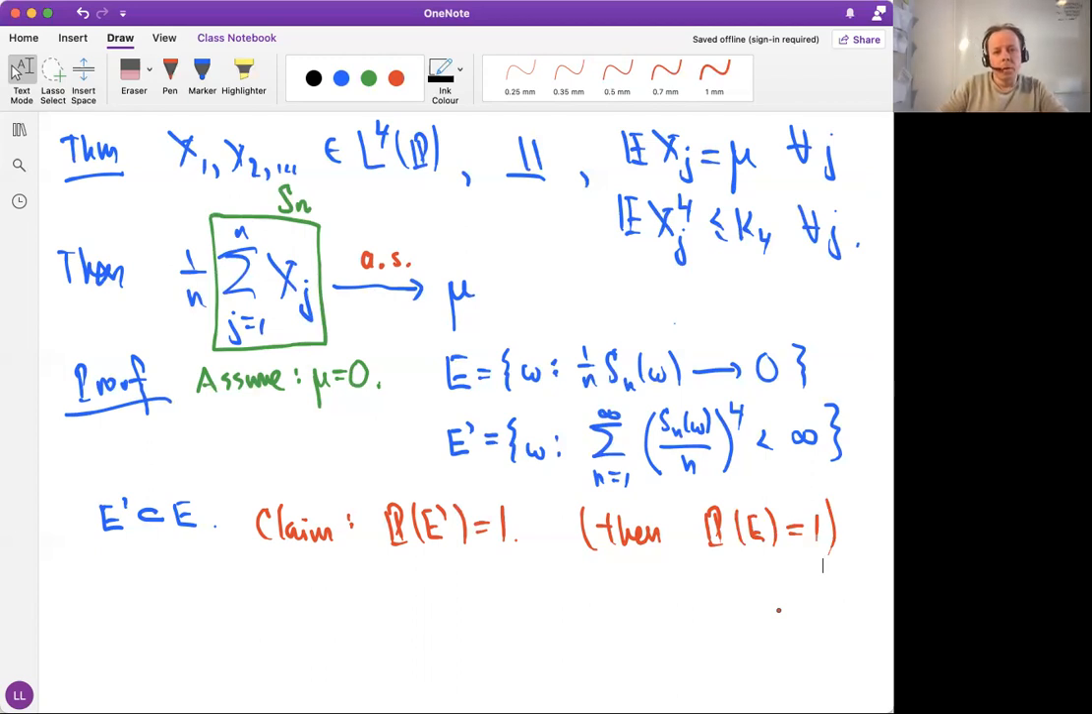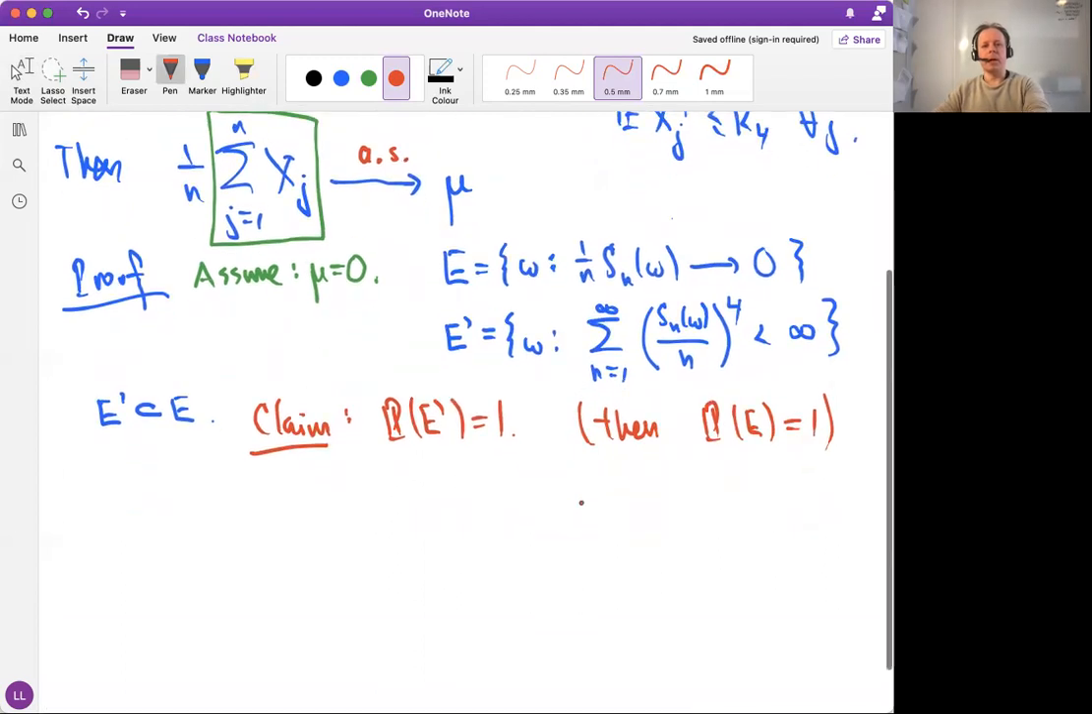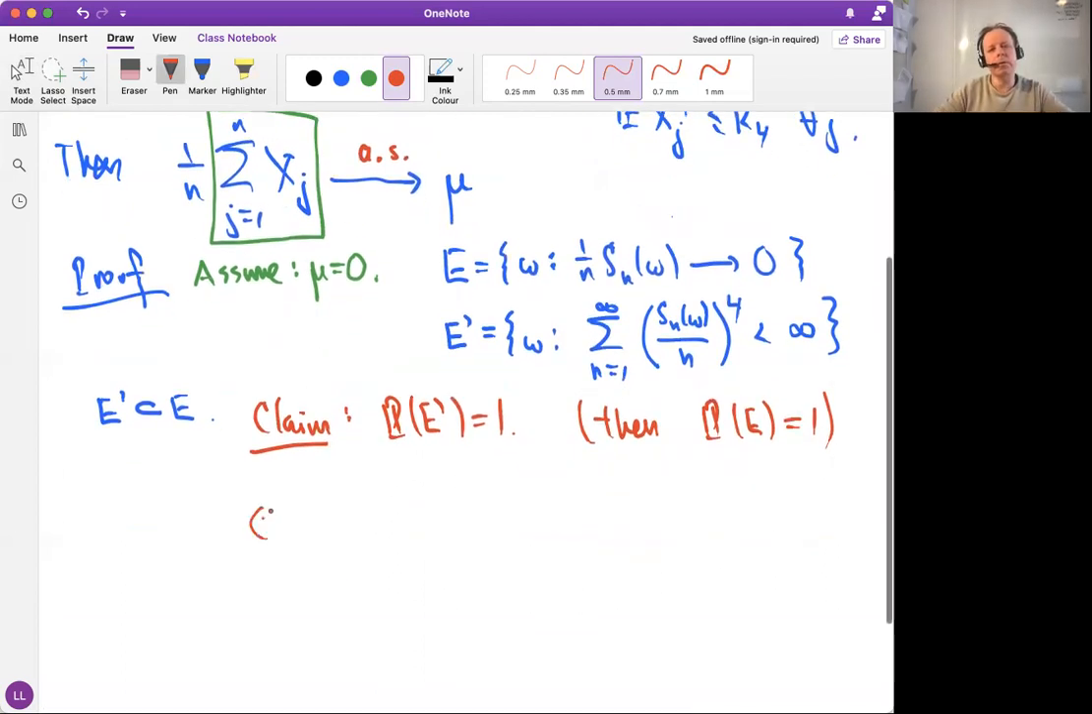So what we plan to do is to prove that this E prime has probability 1. And to investigate positive sums, actually what we are going to prove is even stronger. We are going to prove that the expectation of this sum is finite.